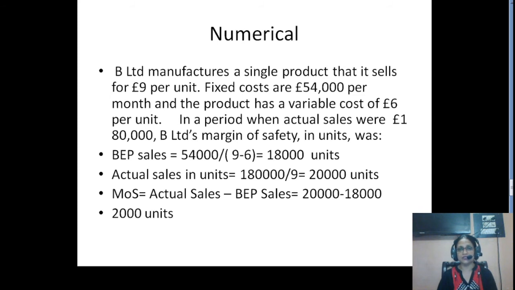As the formula goes, margin of safety is equal to actual sales minus break-even point sales. So that will be 20,000 minus 18,000, and that will give you 2,000 units as your margin of safety.